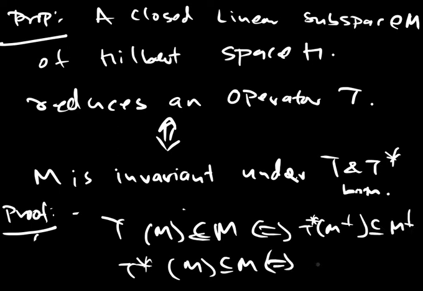This is if and only if T star star, which is T, of M perpendicular is contained in M perpendicular. So this term and this term together give that T of M is in M and T of M perpendicular is in M perpendicular. That means that T reduces an operator. So this is the converse part.